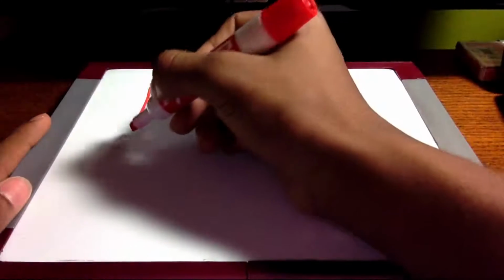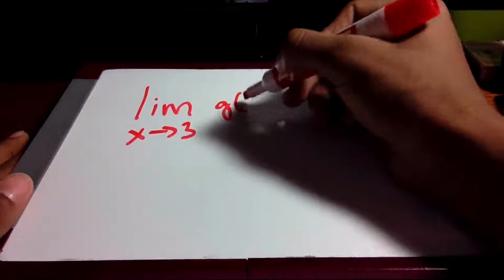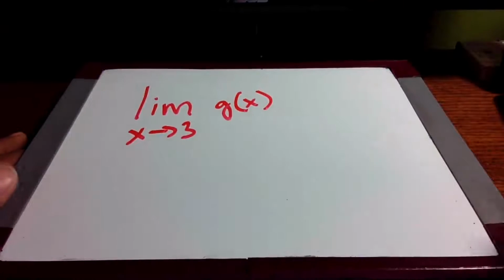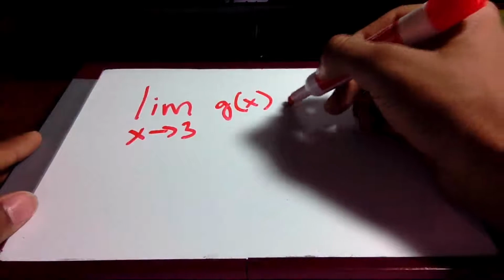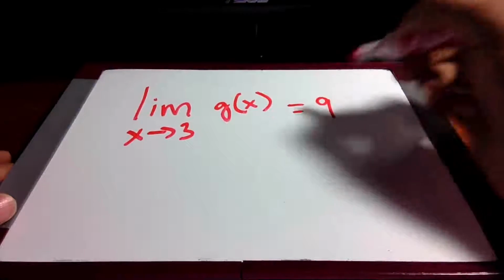So let's erase this and let's talk about the notation of a limit. To write the notation for a limit, you first write LIM, which stands for limit. And then you put a variable, and you have that variable approach a certain number. So in the last example, we had x approach 3. And you have that variable approach a number in a certain function. And in the last example, we used g of x. So as x approaches 3, the limit would be what y approaches. So in that last example, y was approaching 9.